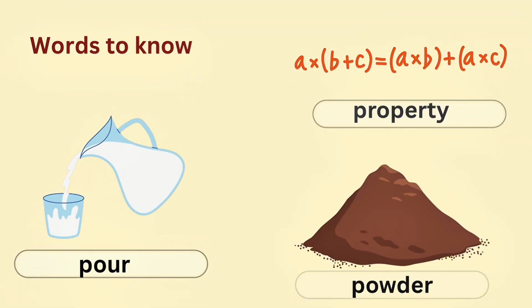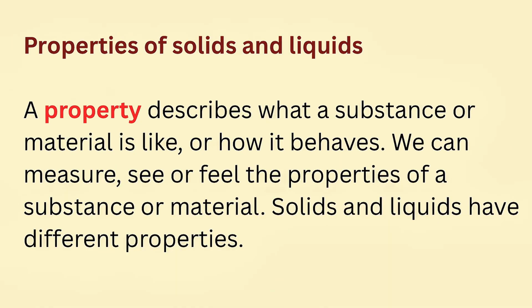What's to know? Properties of solids and liquids. A property describes what a substance or material is like or how it behaves. We can measure, see, or feel the properties of a substance or material. Solids and liquids have different properties.